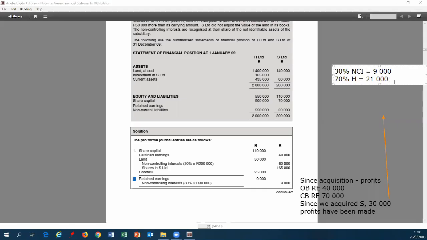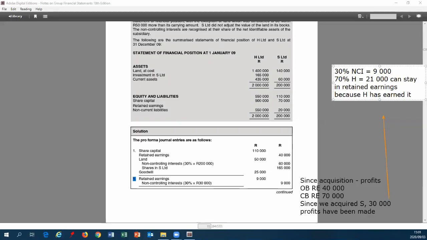This 21,000 can stay in retained earnings because H has earned it effectively. In the liquidation process, that extra 21,000 would come to them.